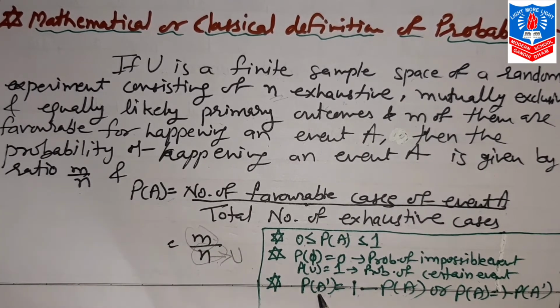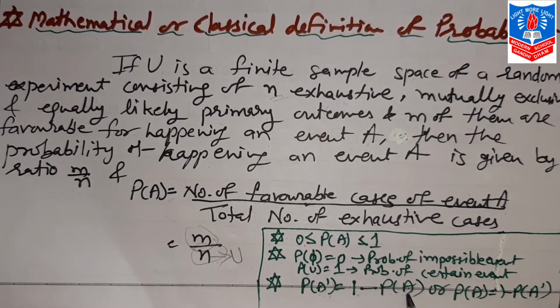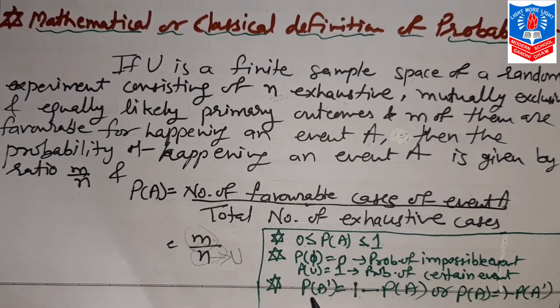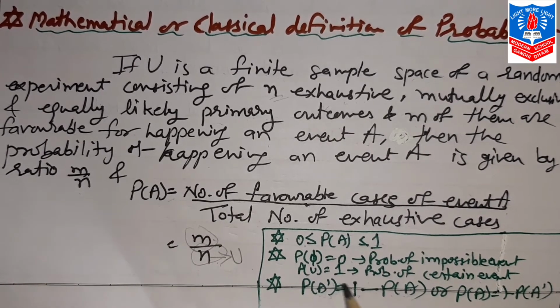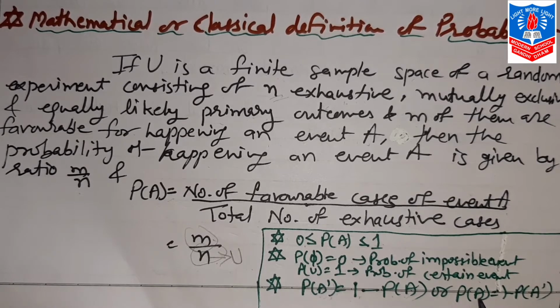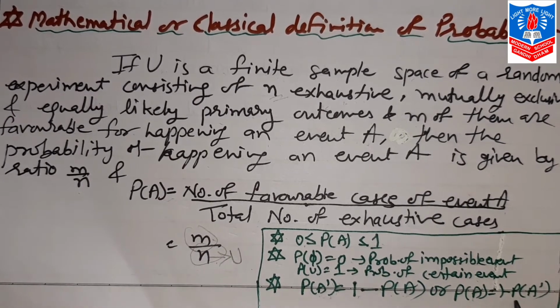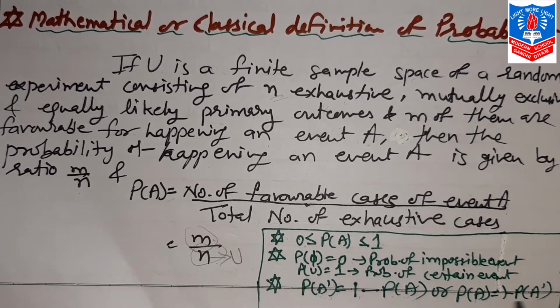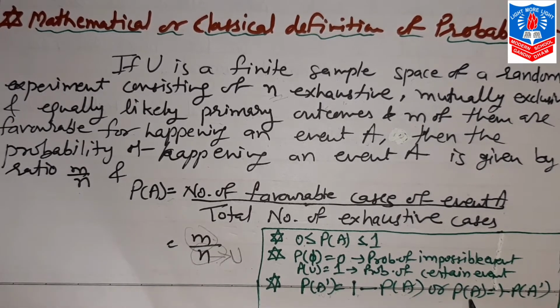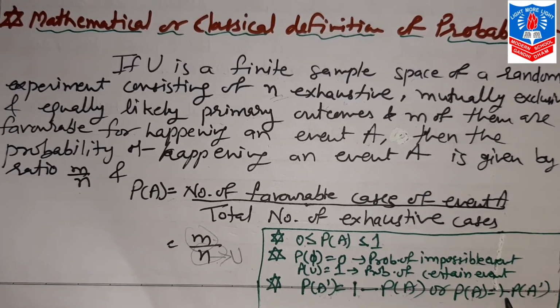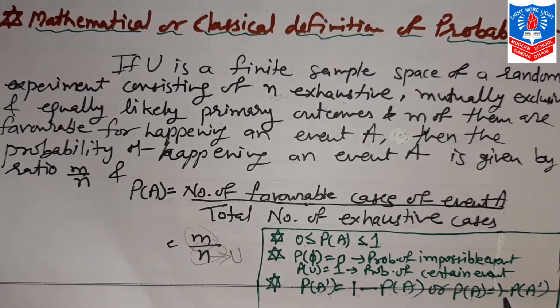Because A dash is everything other than A. And opposite to that, if we want to know probability of A, then 1 minus probability of A dash gives us probability of A. So these three facts we should remember.